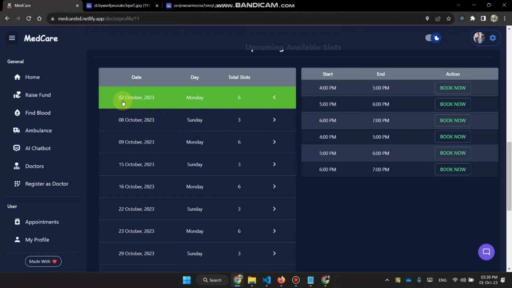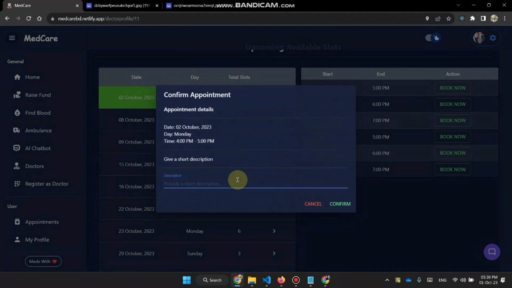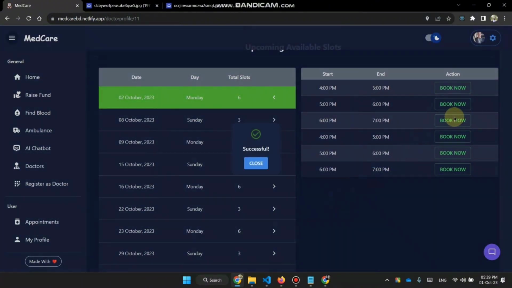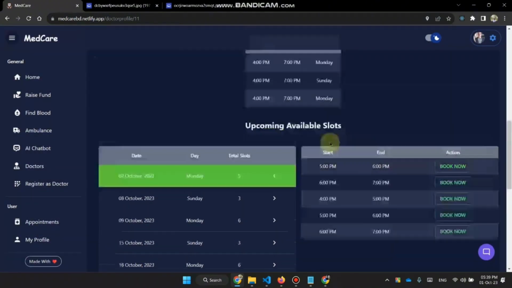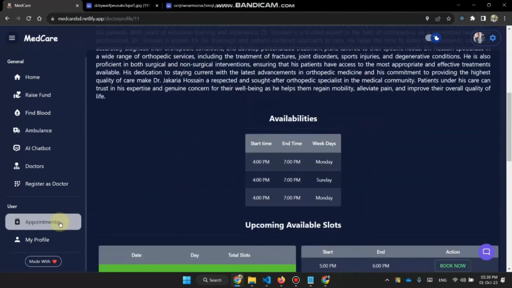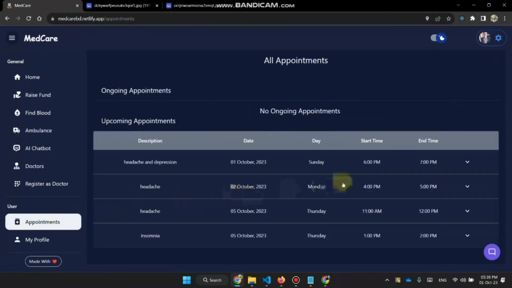On 2 October, I have several options. Let's book more appointments. In my appointments section, I can see all the upcoming appointments.